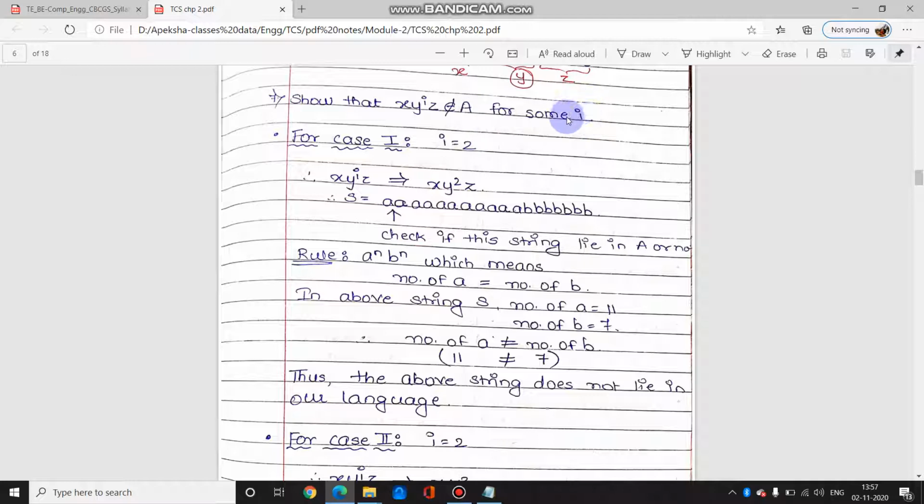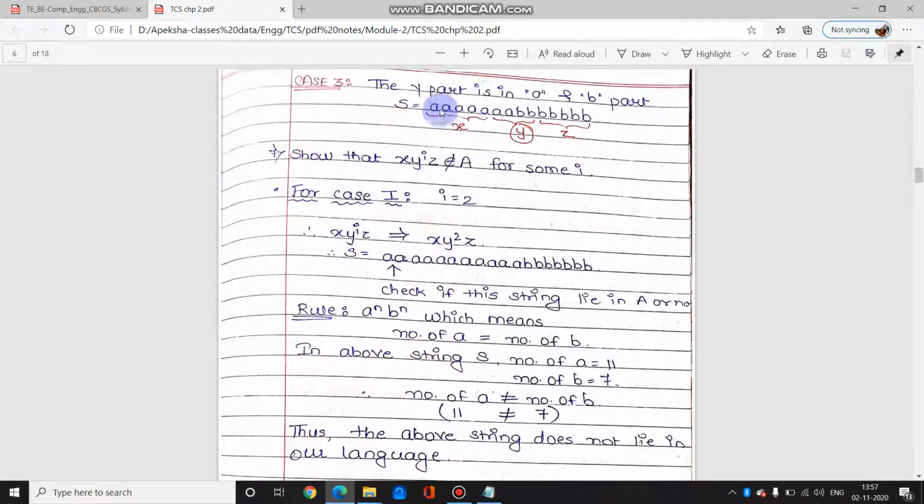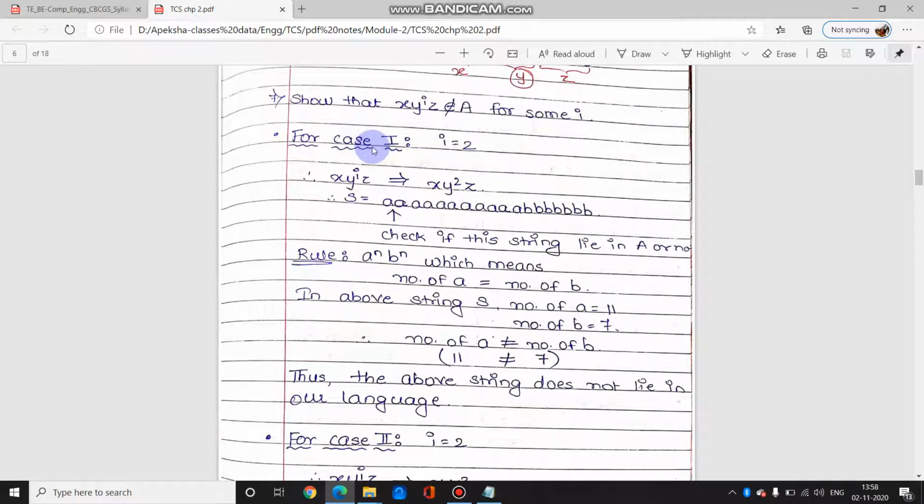i. That is, take the value of i as 1, 2, whatever, and then prove that the string we get, that is x as it is, y raised to i, meaning how many times we have to repeat or pump y, and z as it is. Whatever string we get, we have to prove that the string does not belong to our original set A. So for that what do we do for case 1?